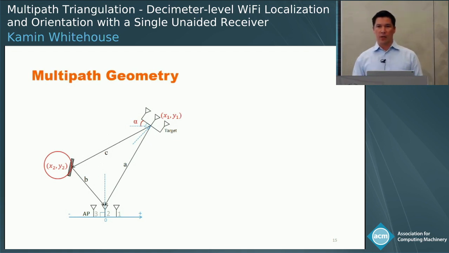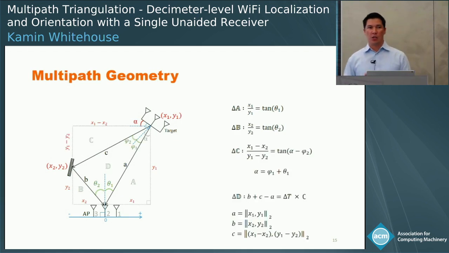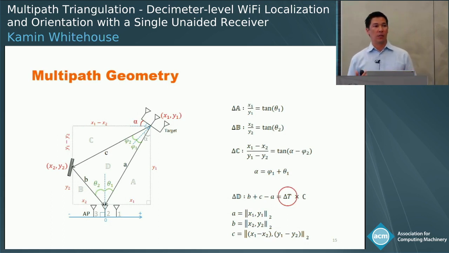So we analyze this geometry and derive 4 equations that define the relationship between the path parameters that we just estimated and these geometric parameters that we want to know. Notice that the last equation here is defined in terms of delta t, or relative time of flight. None of these equations require the absolute time of flight of any path.